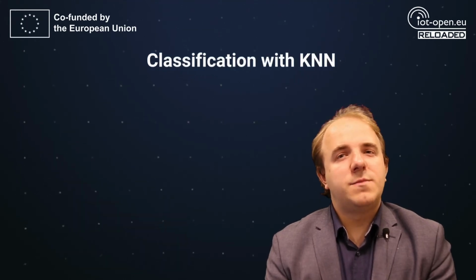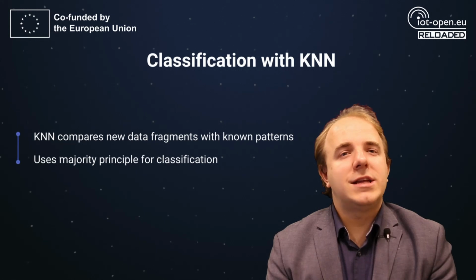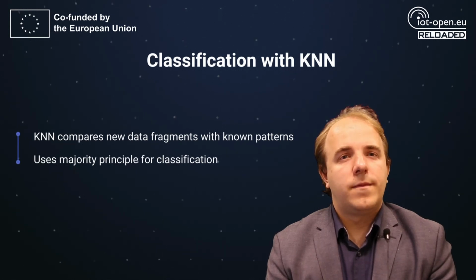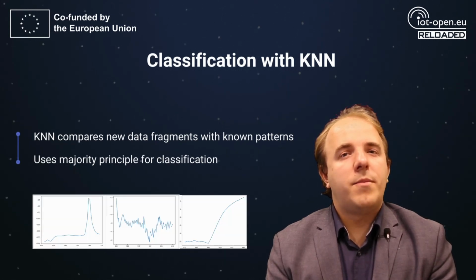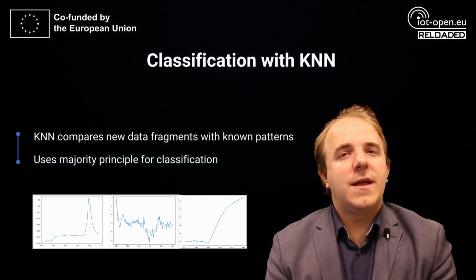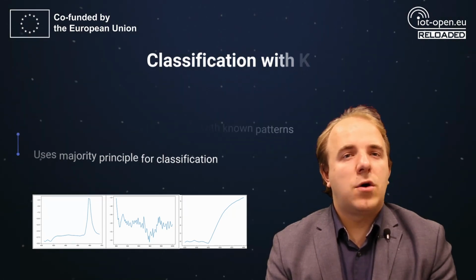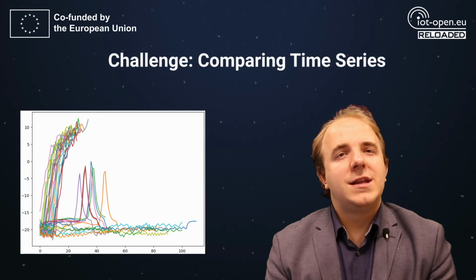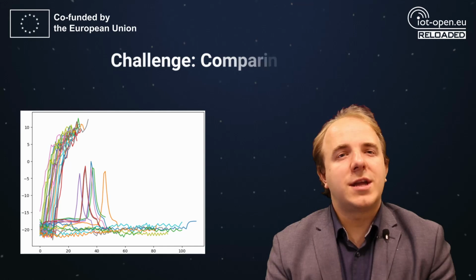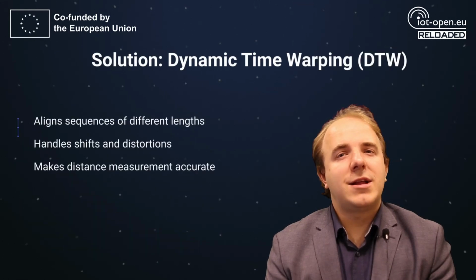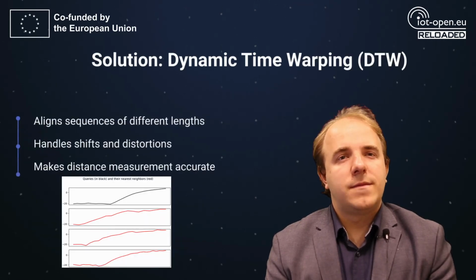To classify these behaviors, we can use a k-nearest neighbors model. Data fragments are compared with known patterns: the frost cycles, normal maintenance, or anomalies. However, differences in fragment lengths and spike positions make direct comparison tricky. This is where dynamic time warping comes in.